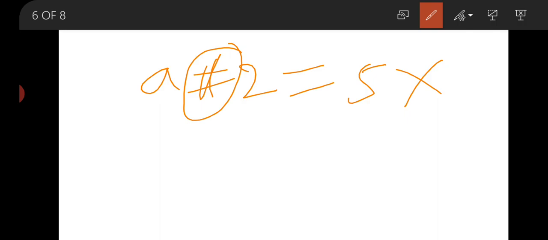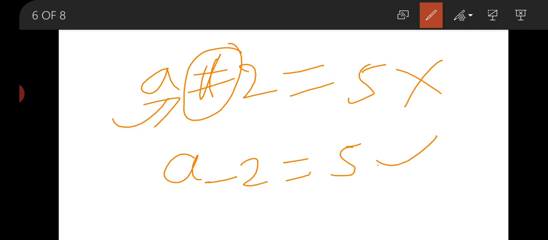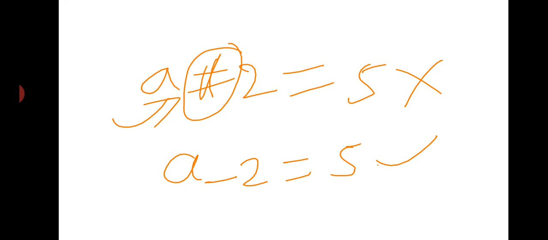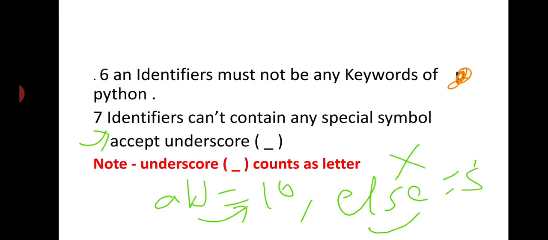But we can use underscore. Now A_2 equal to 5, this is a valid identifier. But in the above example, this is an invalid identifier. Last one is, underscore counts as a letter. Why is underscore accepted by Python? Because it is treated as a letter, not as a symbol. So these are the rules of identifiers.